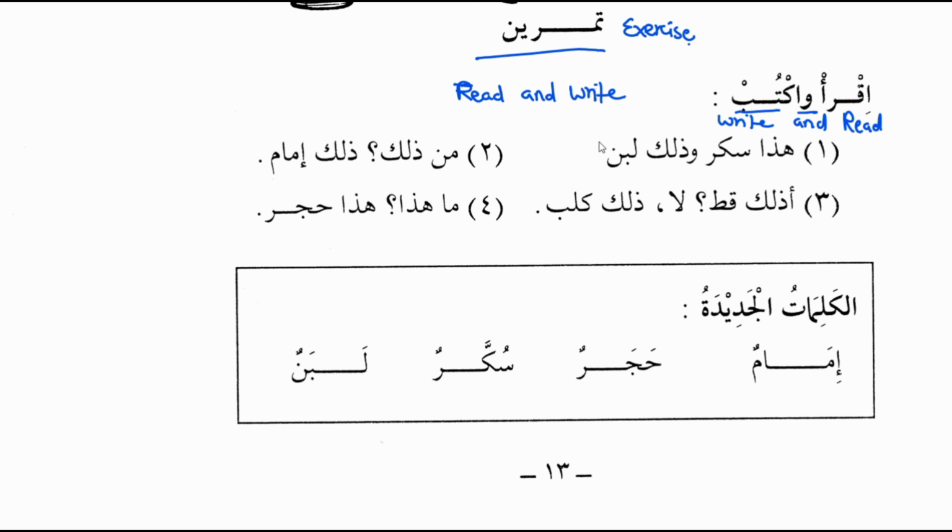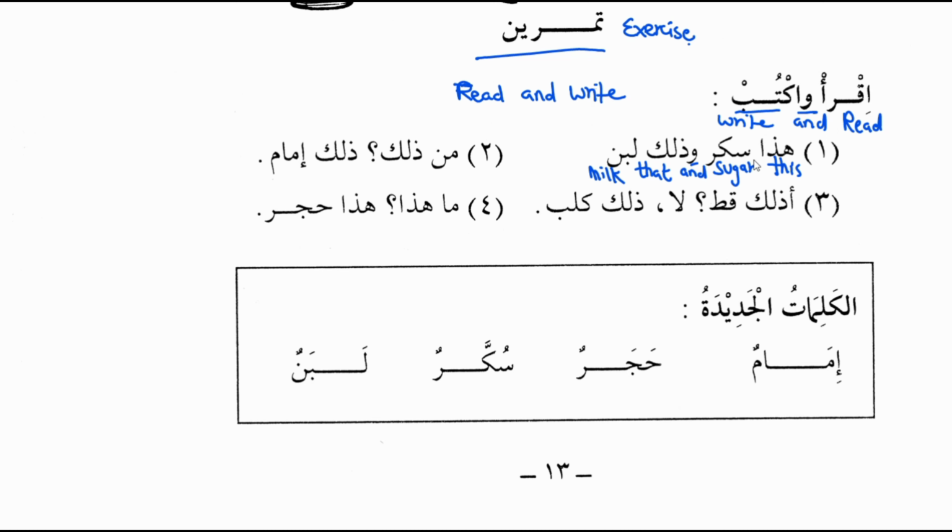Over here it is written Haza sukkarun wa zalika labanun. Now we know that haza means this, sukkarun means sugar, wa means and, zalika means that, and labanun means milk.